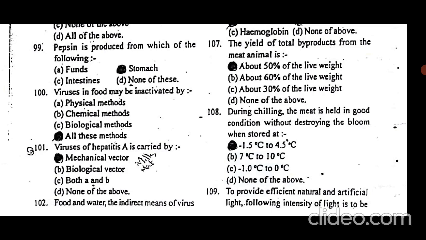During chilling, the meat is held in good condition without destroying the bloom when stored at minus 1.5 degrees centigrade to 4.5 degrees centigrade, or simply minus 1 to minus 4 degrees centigrade. This is the optimal temperature to chill the meat, because there is no destruction of bloom, and the bloom is retained at its optimal value.